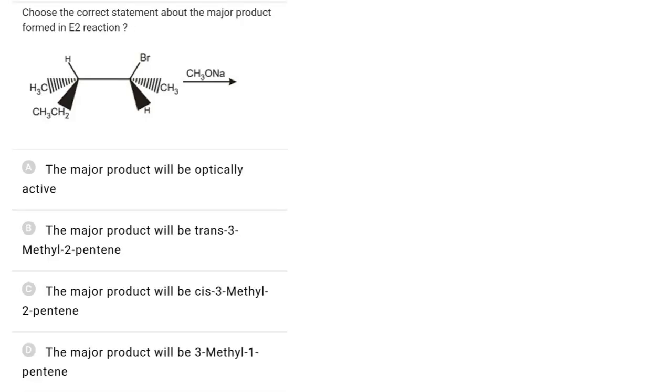In this question we have to find the major product formed via E2 mechanism. Now E2 elimination takes place via anti-elimination, the anti mechanism. So for anti-elimination both Br and H must be present at 180 degree angle from each other, at anti position to each other. So first we have to convert this molecule into Newman projection formula from Sawhorse projection formula.